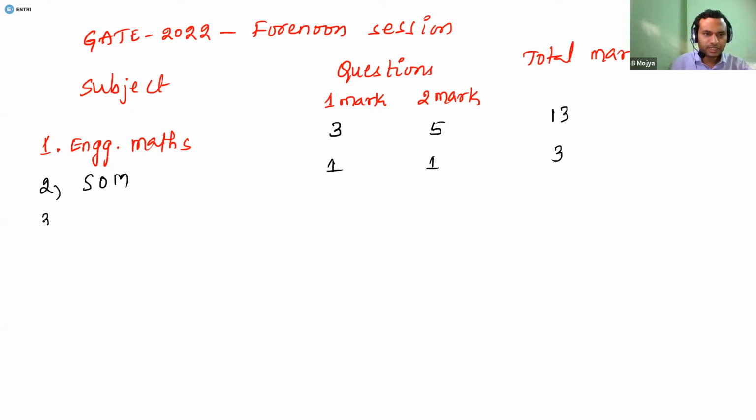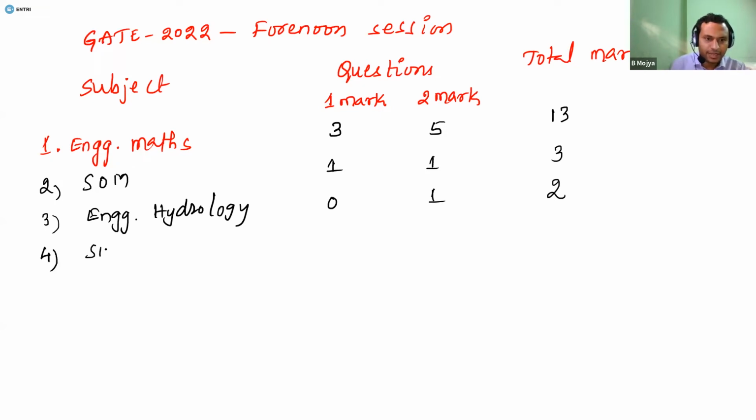The third subject is engineering hydrology. The number of questions asked for 1 mark is 0, and for 2 marks only 1, so the total marks will be 2. Now the fourth one is surveying. The number of questions given for 1 mark is 2, and for 2 marks also 2. So the total you can expect is 6 marks.